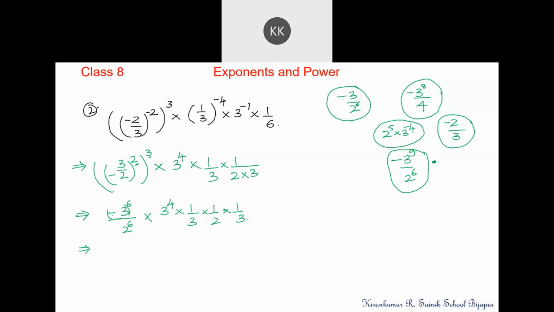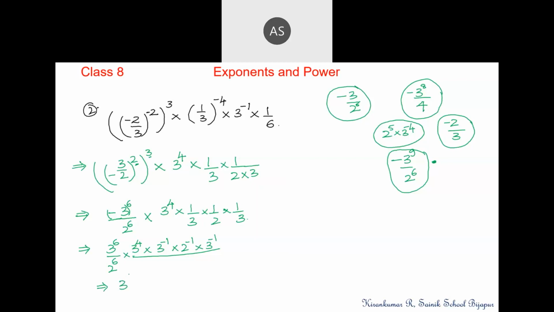Okay, sir. Tell me, what is minus 1 to the power 6? Will it be positive 1 or negative 1? Positive, sir. So this will be positive 3 to the power of 6 divided by 2 to the power of 6, into 3 to the power of 4, into 3 to the power of 1 by minus 1, 1 by 3. I will just write like this. It will be easy for me. Is it okay? Yes sir.